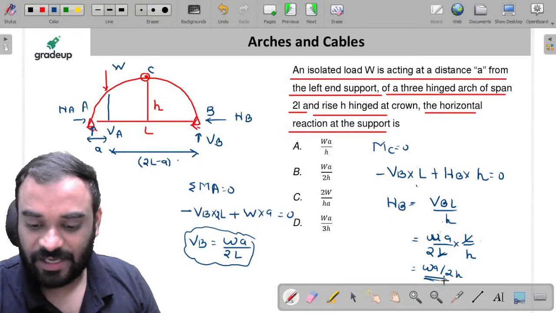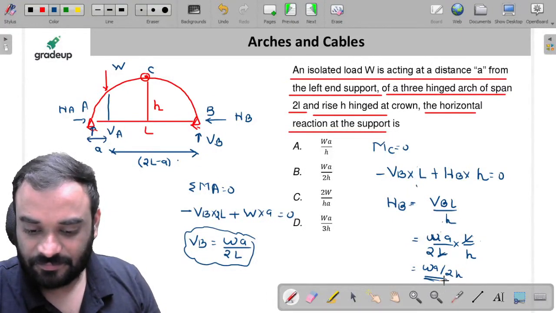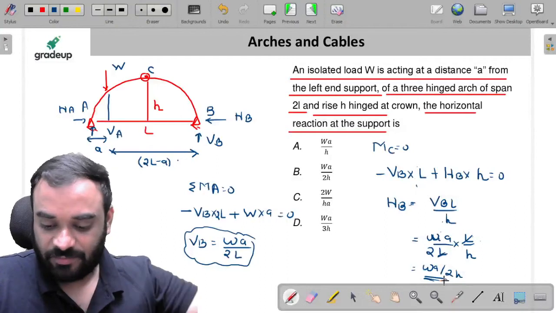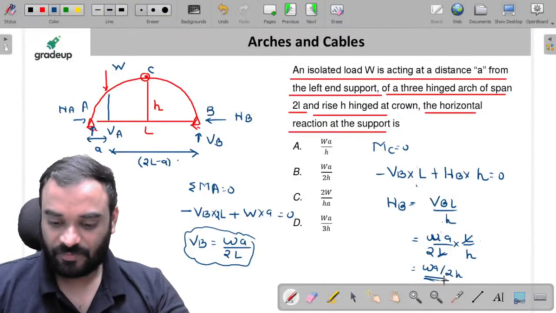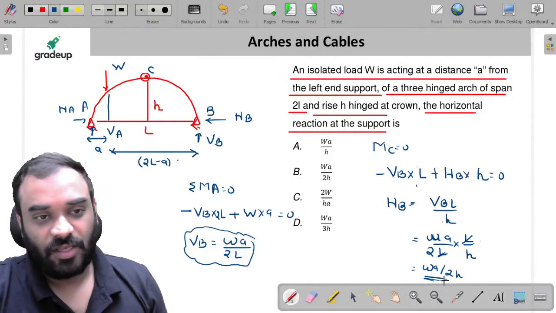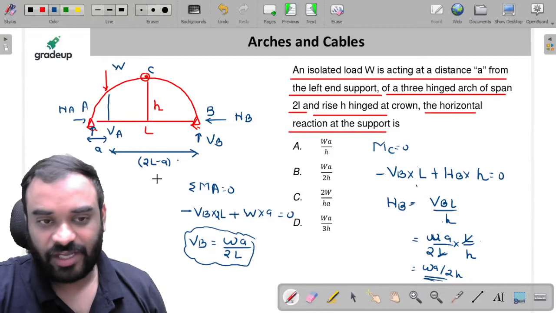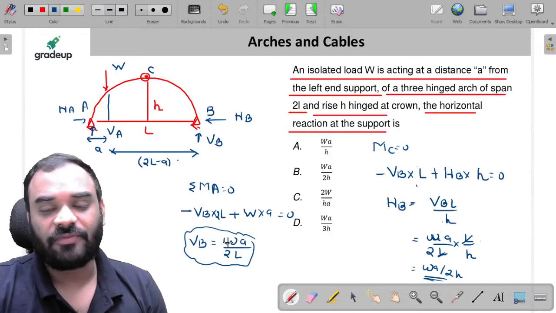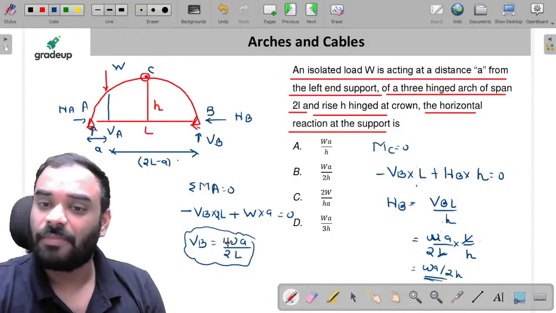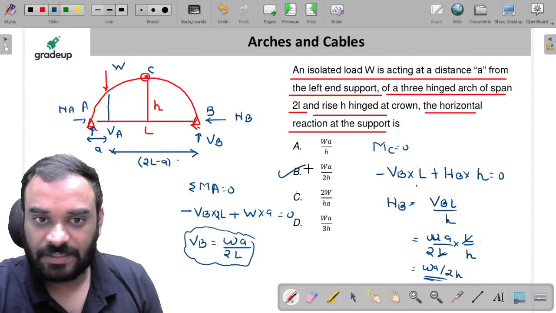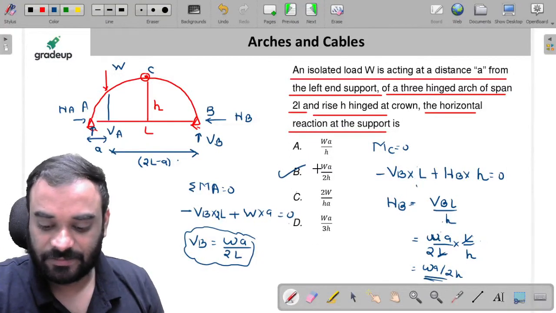Understood? Tell me, guys. If you put 2L, then what will you get, my dear friends? The same value. You can put 2L, no problem. Definitely you have to put the 2L, but you will get the same value. So what will be the answer? B is the correct answer over here.